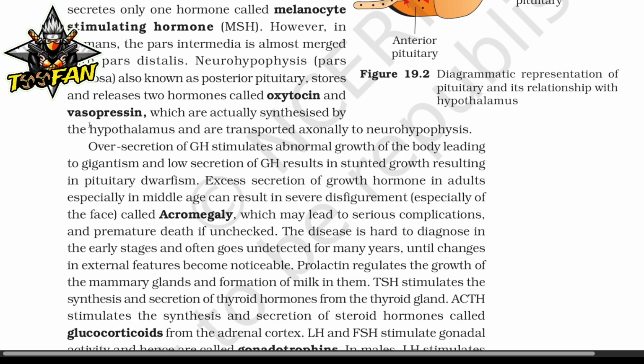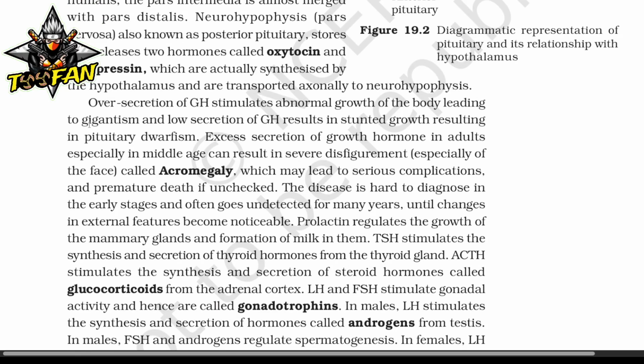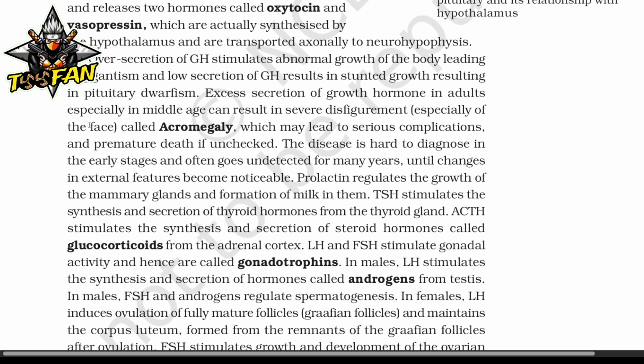ACTH stimulates the synthesis and secretion of steroid hormones called glucocorticoids from the adrenal cortex. Luteinizing hormone and follicle stimulating hormone stimulate gonadal activity and hence are called gonadotropins. In males, LH stimulates the synthesis and secretion of hormones called androgens from the testes. In males, FSH and androgens regulate spermatogenesis.